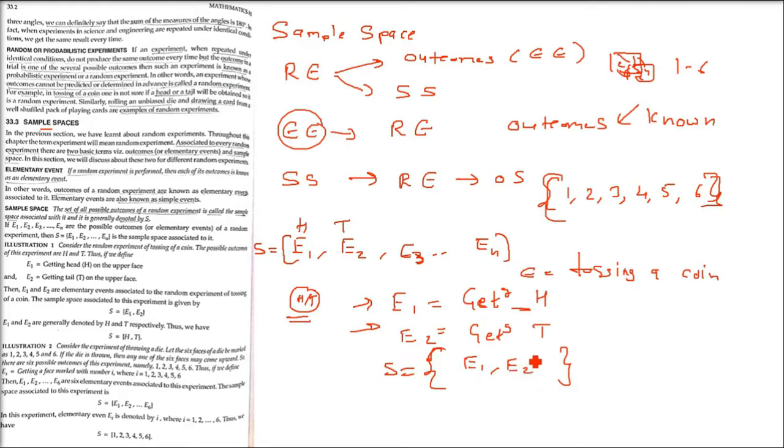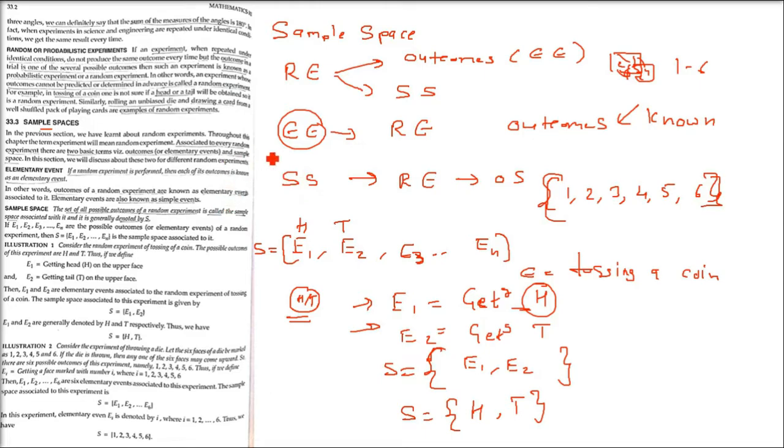E1, E2 is our sample space. E1 is getting H, and E2 is getting tail, so T. This is an informal way to put it. So these are sample spaces.